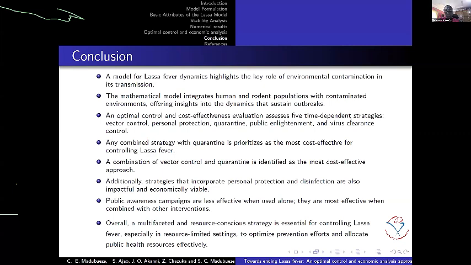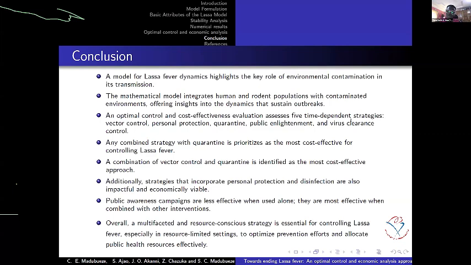We look at a model that integrates human and rodent populations with contaminating environments. We also look at optimal control and cost effectiveness analysis, considering 5 dependent strategies. We find from our results that vector control and quarantine is the most cost-effective approach to consider. So the work is ongoing.